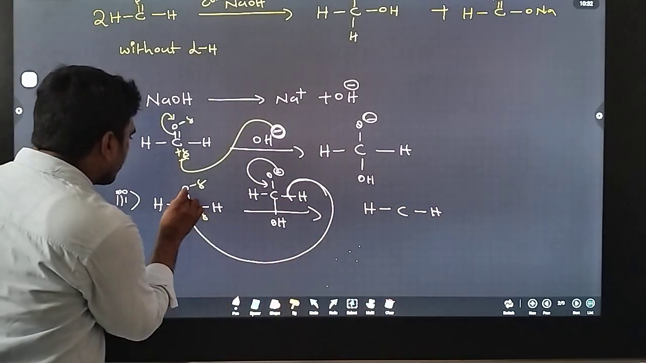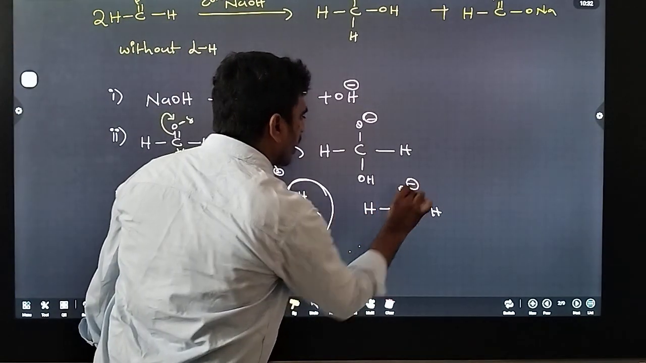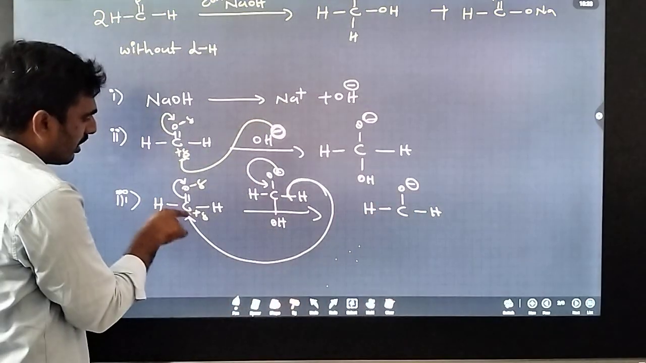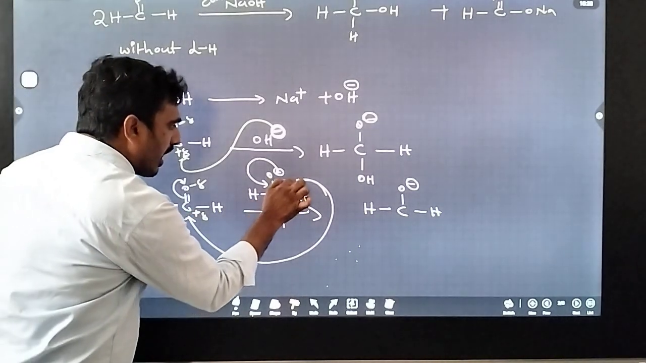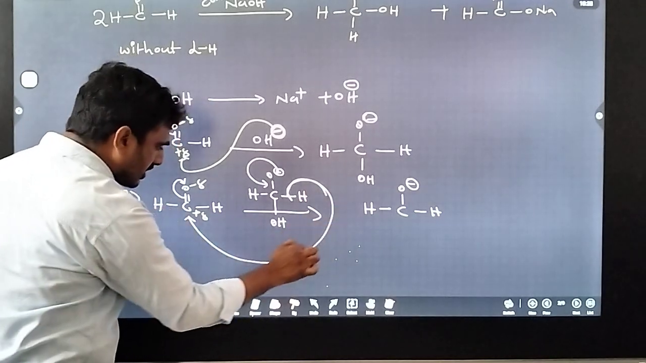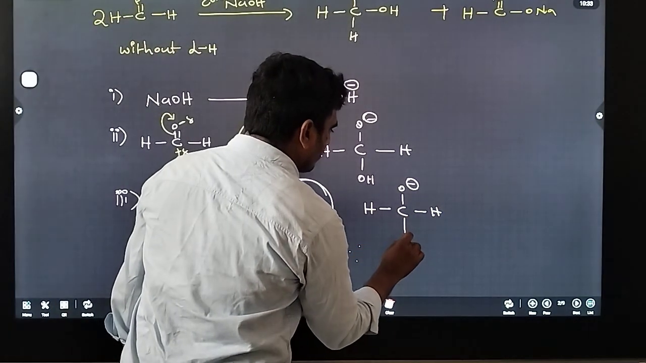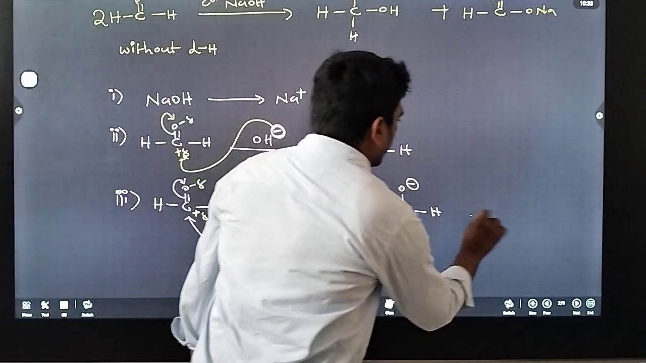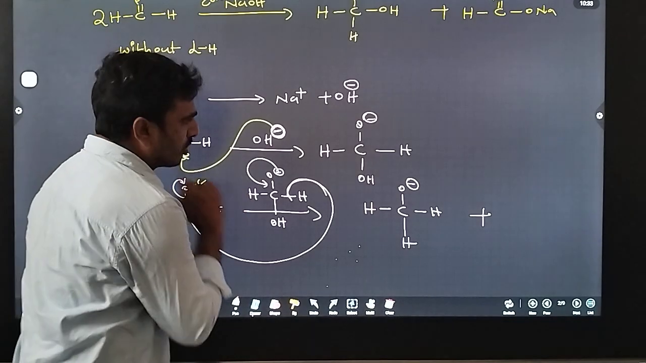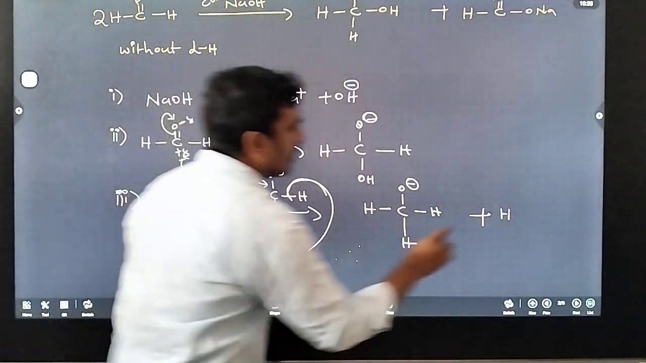So then electron displacement towards oxygen. Oxygen gets negative charge, so this carbon has positive charge. That's why the hydride ion, H minus, is displaced towards the positive charge. So here H minus. Then we can get the remaining part here. Hydrogen is there, hydrogen then connected to carbon.